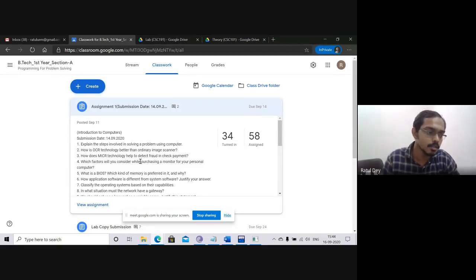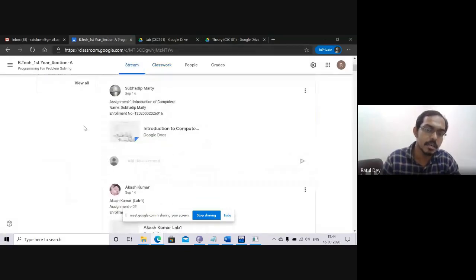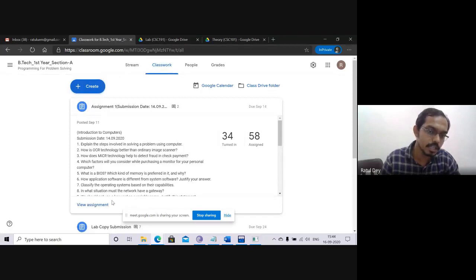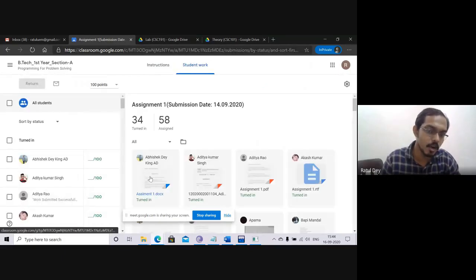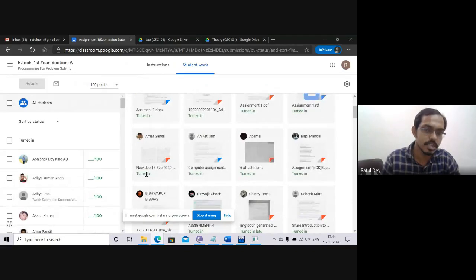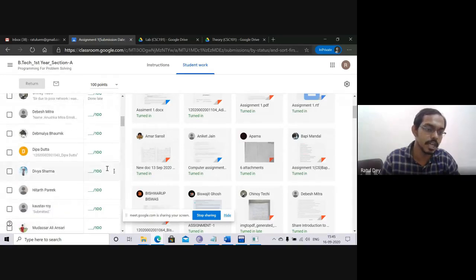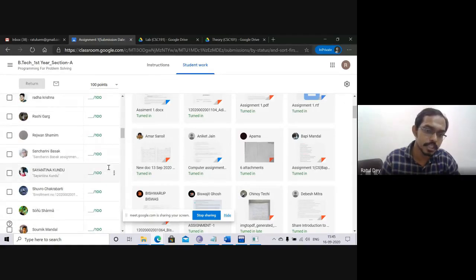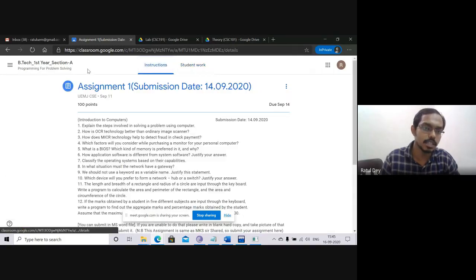And remember, don't post in the announcement. There is an announcement option, I can see here. Many of you submit the assignment in the announcement. So don't post here. Try to go to classroom, choose the assignment, view assignment. You will have the option to submit your assignment. I can see many of you are submitting in the announcement, so make sure you submit your assignment in the assignment section. Is it clear?